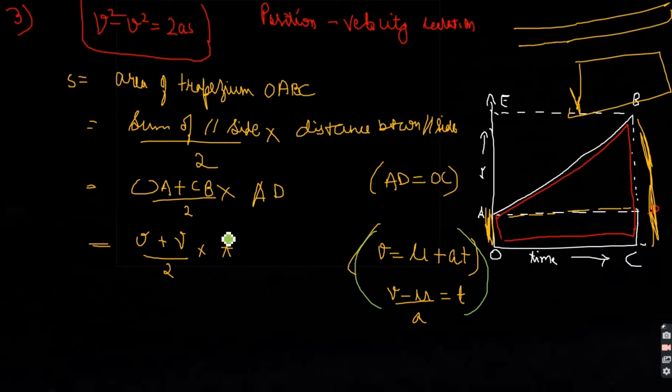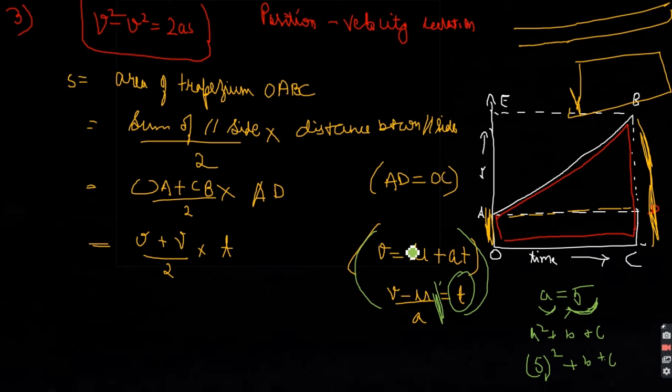So wherever in this equation I am getting T, I'll write this value. If I say A equals 5 and my equation is A square plus B plus C, so wherever I am getting this A, I'll write 5. So that will become 5 square plus B plus C. In the same manner, wherever in this equation I am finding T, I'll write (V minus U) by A. So it will become (U plus V) by 2 into (V minus U) by A.